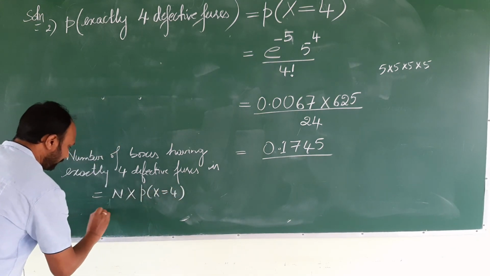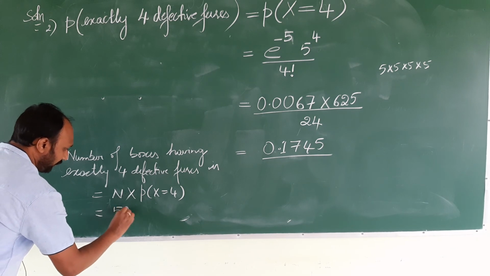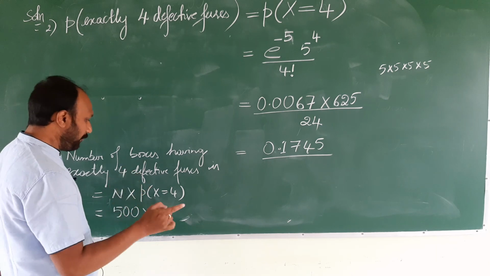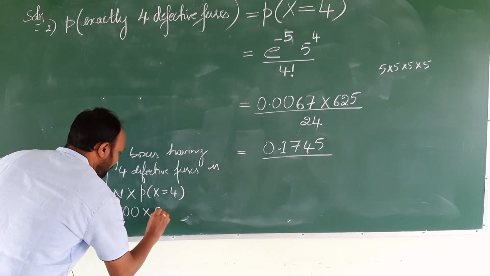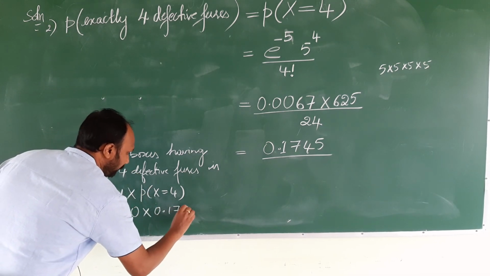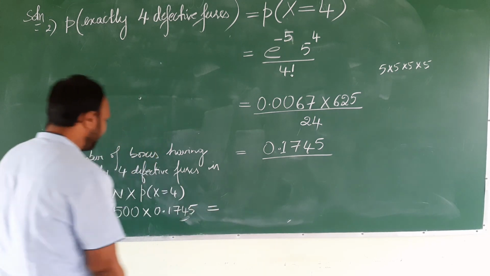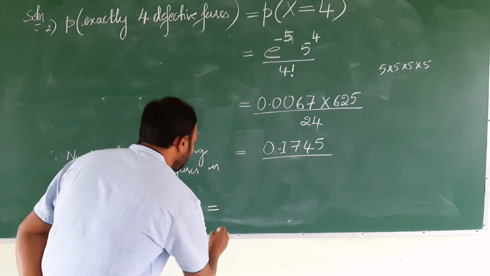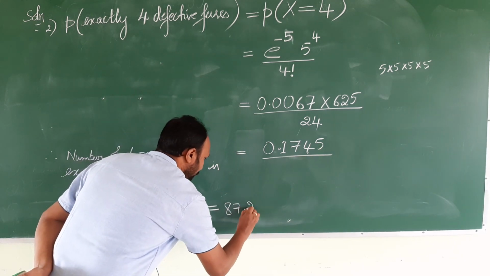The n value is 500 boxes, into the probability of a box having exactly 4 defective fuses, 0.1745. If you multiply this, you will get the answer as 87.25.